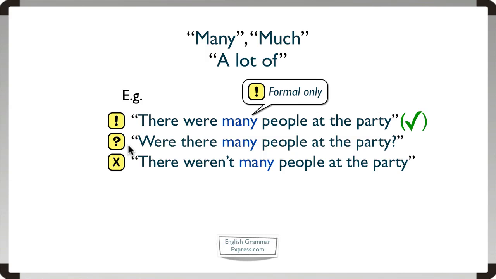Next, question form. Can we say, were there many people at the party? And the answer is yes, we can. Many is fine in the question, and in the question form, it's not formal and it's not informal, it's just neutral. How about in the negative? Can we say there weren't many people at the party? And again, it's fine. And again, it's also neutral.